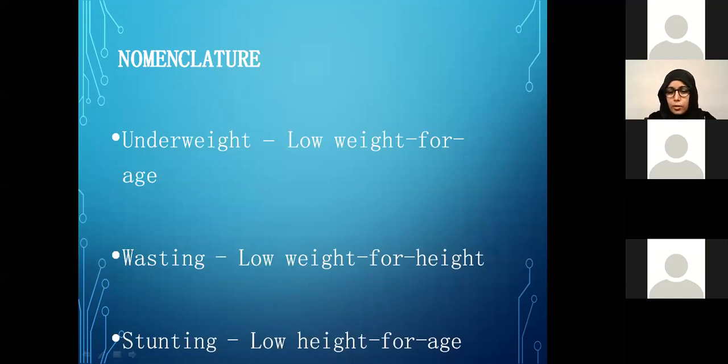Wasting means the child has low weight for the height of the child, while stunting means the height is low for the age of the child. So please try to understand and remember these terms. Underweight is low weight for age, wasting is low weight for height, and stunting is low height for age.